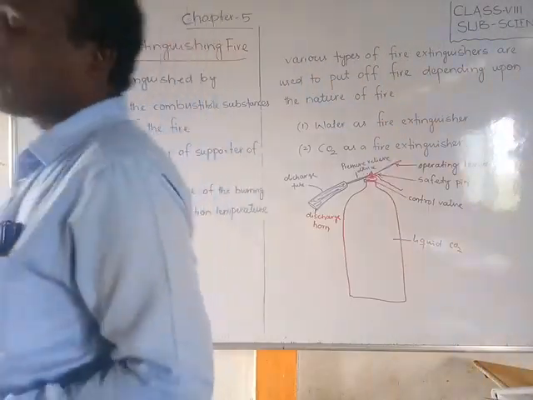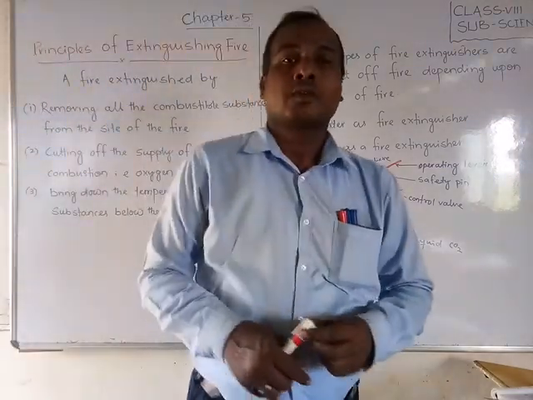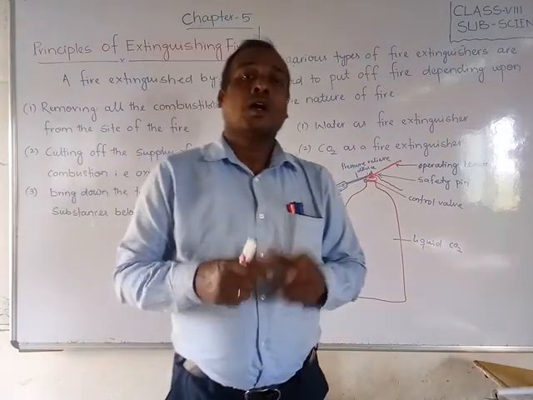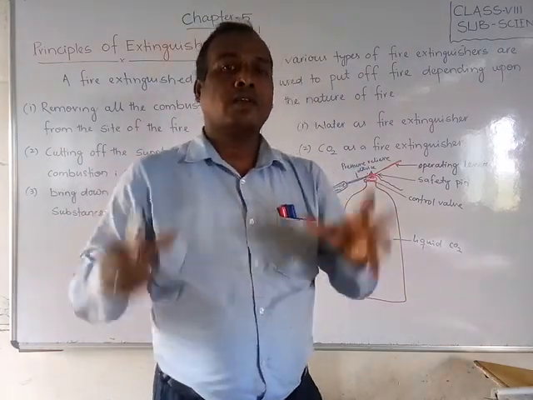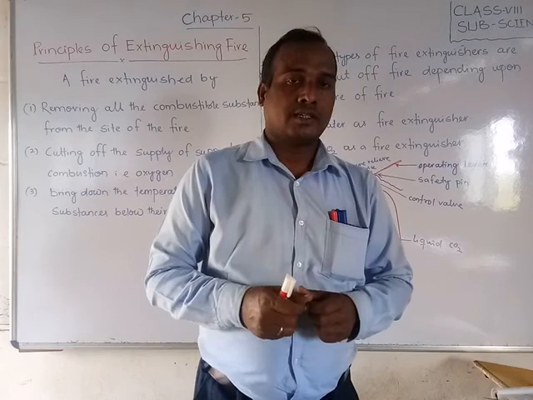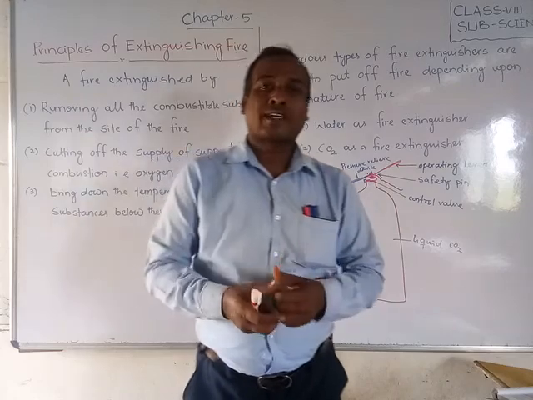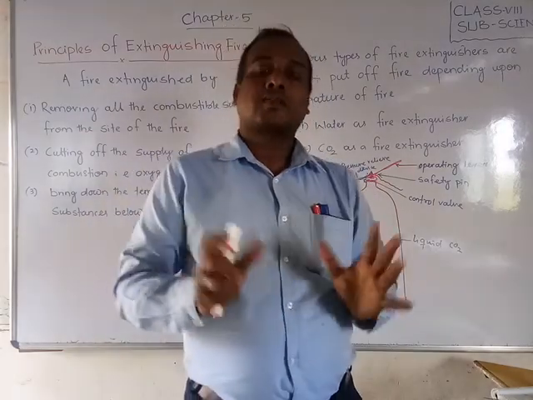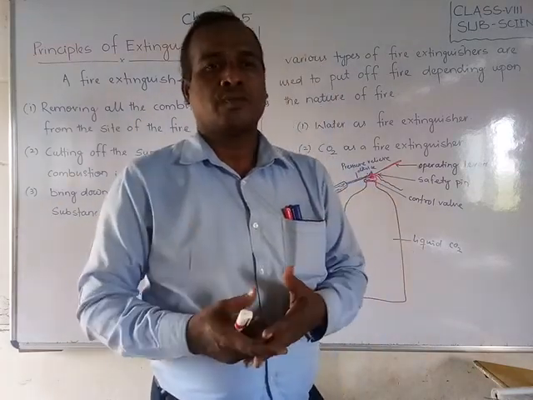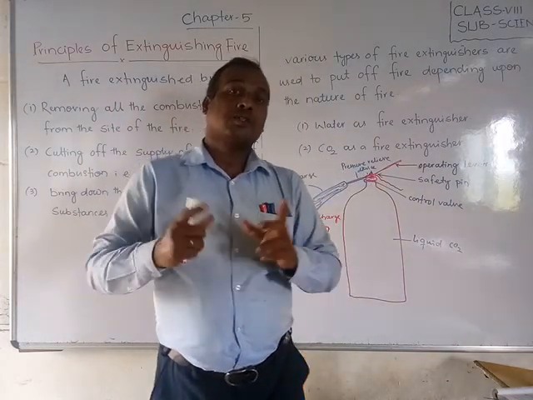Okay, friends. Now we are going to discuss the principle of extinguishing fire. How will we extinguish that fire? Suppose fire catches, how can we stop it? There are different types of fire: electrical fire from a short circuit, oil catching fire at cooking time, and other wood or dry things catching fire. For different types of fire, we have to use different things.